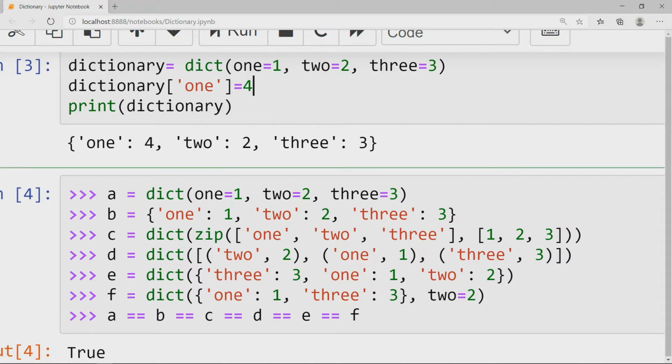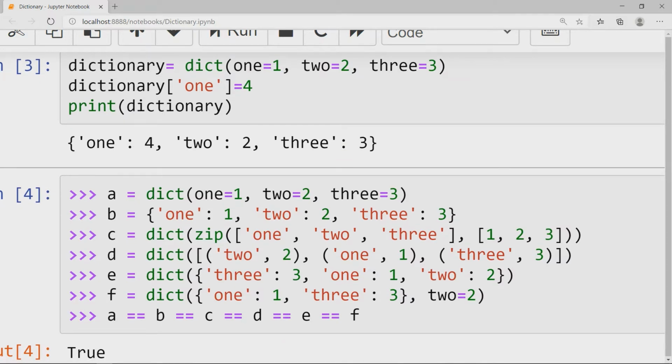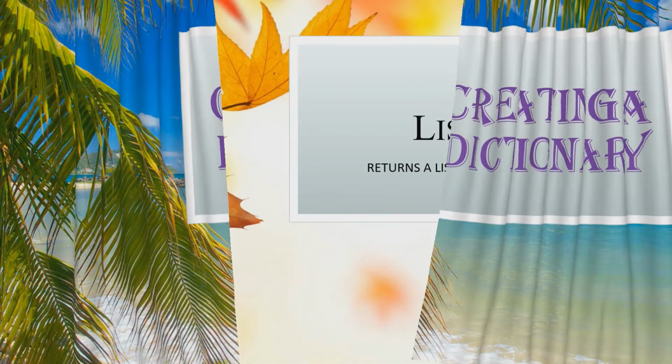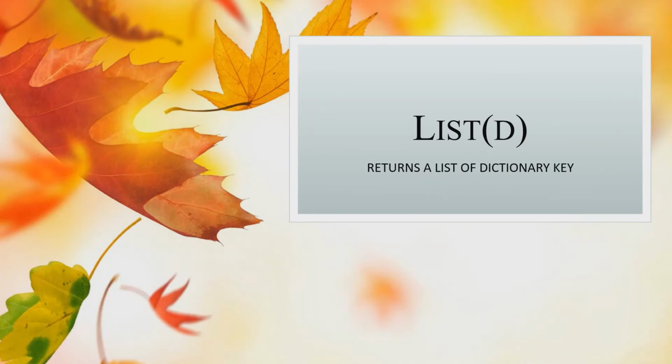The first object of each item becomes a key in the new dictionary and the second object the corresponding value. If a key occurs more than once, the last value for the key becomes the corresponding value in the new dictionary, as demonstrated.